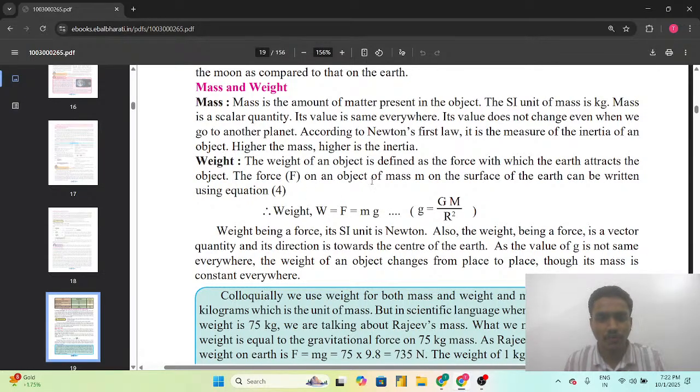So the force F of an object of mass m on the surface of the earth can be written using the equation. So weight W is equal to F is equal to mg. That is, according to Newton's second law, F is equal to mass into acceleration. But here we are going to consider the acceleration as acceleration due to gravity. That means that weight will be mg. g is equal to GM upon r square. So we can write W is equal to GMm upon r square, as we are replacing with the value of g. Weight being a force, its SI unit is Newton. So SI unit of the weight is Newton, as we can see here.